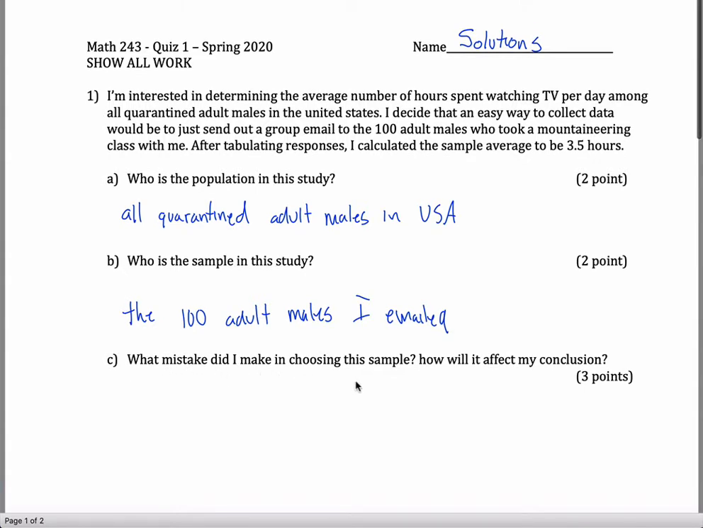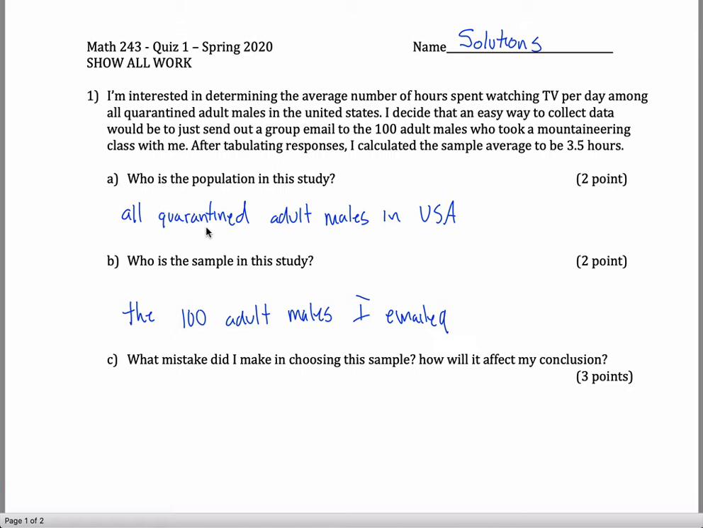What mistake did I make in choosing this sample? How will it affect my conclusion? All right, so the story here is I want to draw a conclusion about the population. That's the whole goal. The question is about the population. I want my conclusion to be about the population. But I don't have population data because the population is too big. I have sample data. So I take the results from my sample and I try to infer a conclusion about my population.